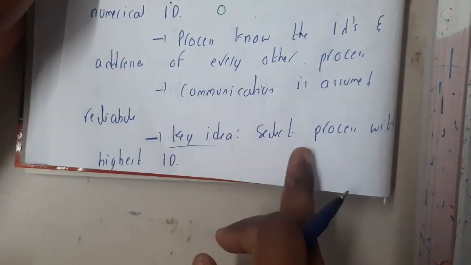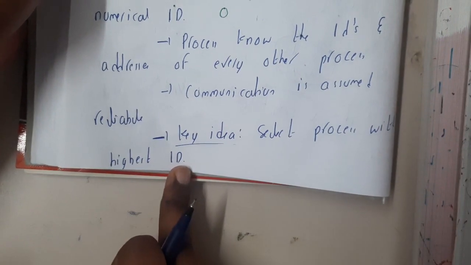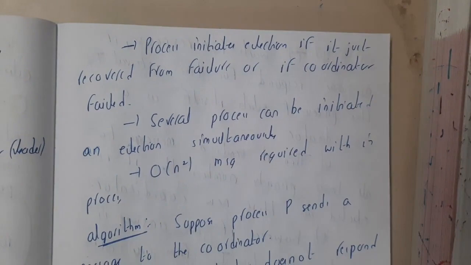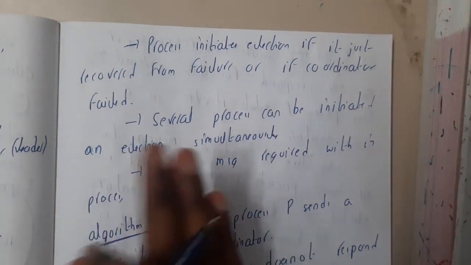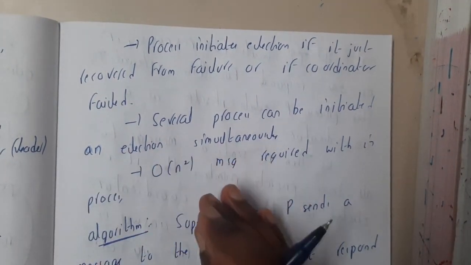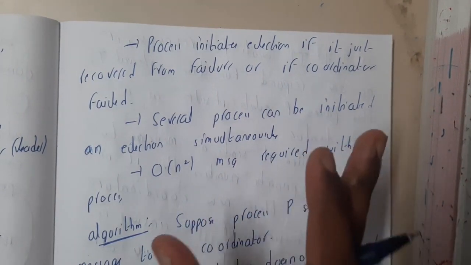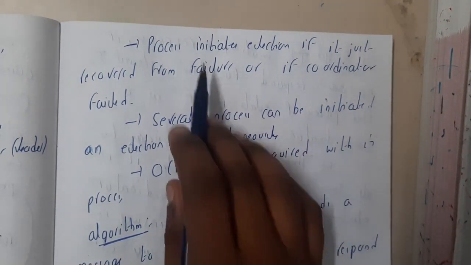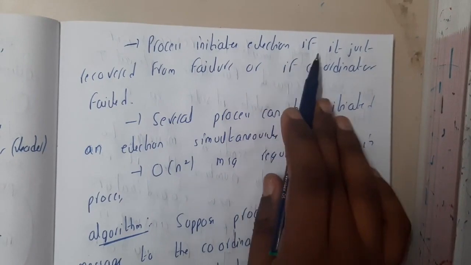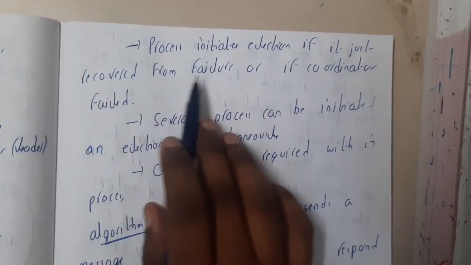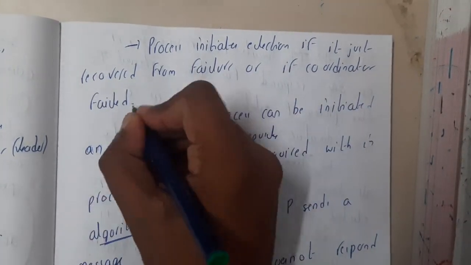The key idea here is that you will be selecting the highest ID. Whoever has the highest ID and is functionally working 100% is eligible to be the leader. That is the key concept here. A process initiates an election if it has just recovered from failure or if the coordinator fails.